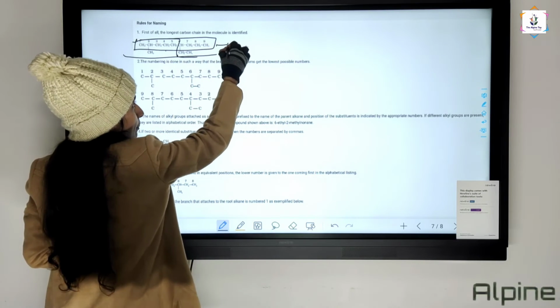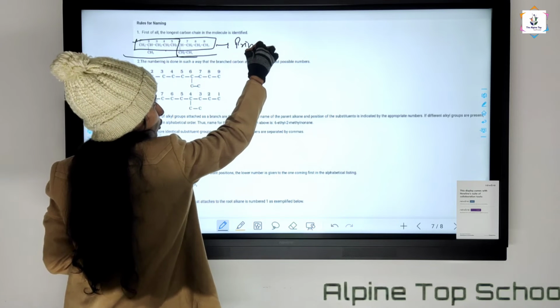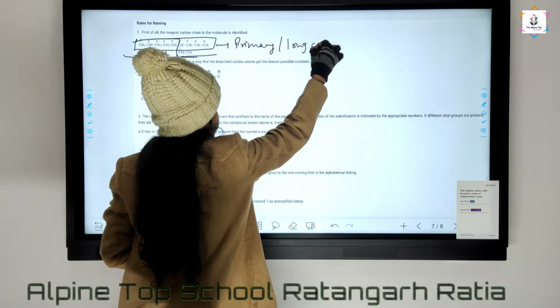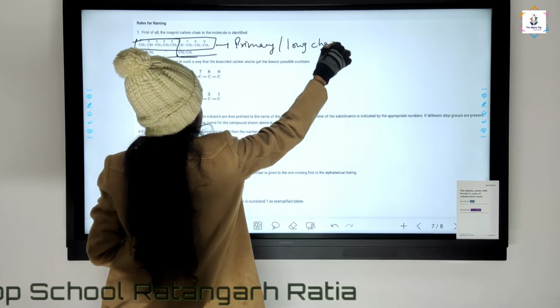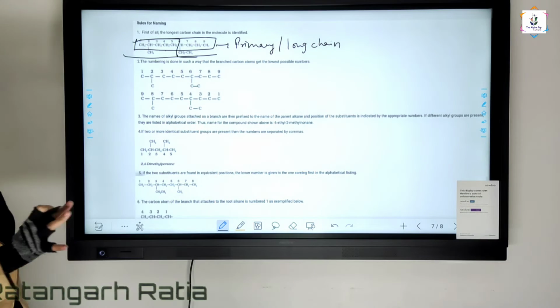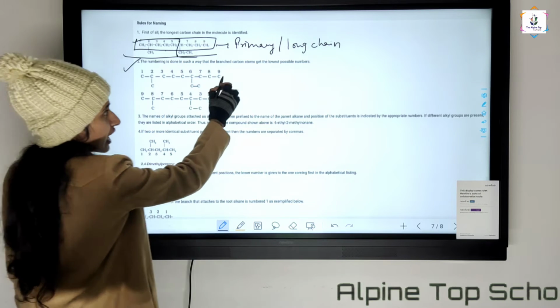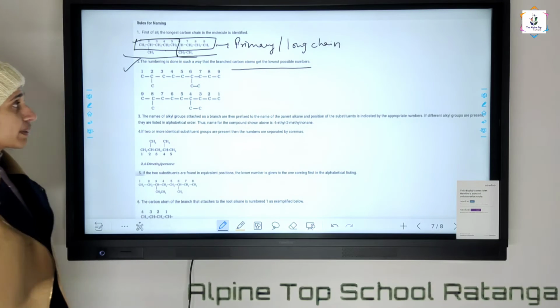So, this is called the primary or long chain. When we select the chain, only the long chain is selected. Now, the numbering is done in such a way that the branched carbon atoms get the lowest possible numbers.